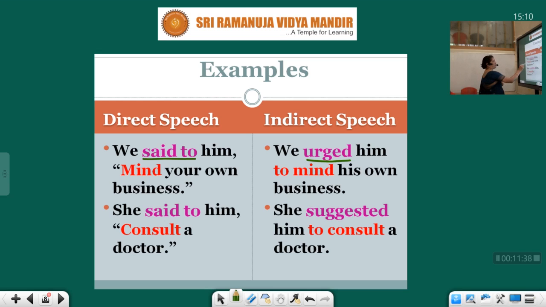So mind is going to become to mind. Instead of that, to is used. I've told you in imperative sentences you have to use to mind. Now another thing, what I've not changed is your, second person. First person will follow the subjective case. Second person will follow the objective case. We said to him. What is objective case?